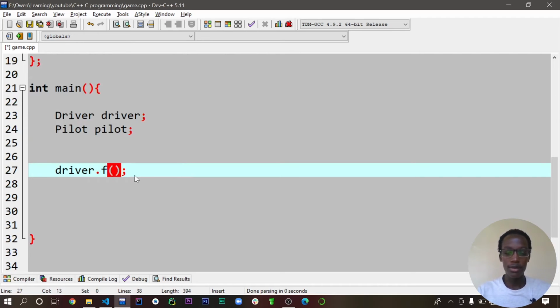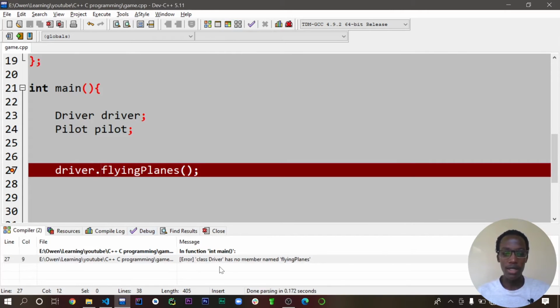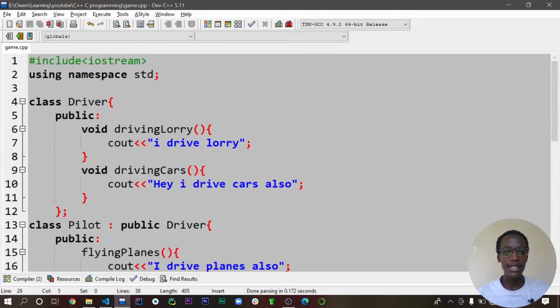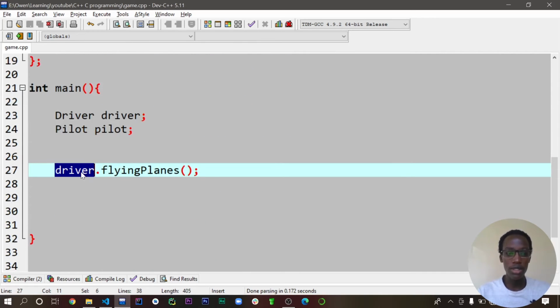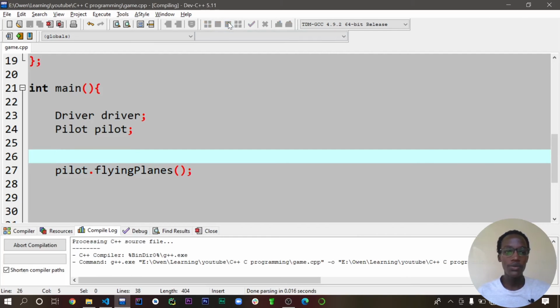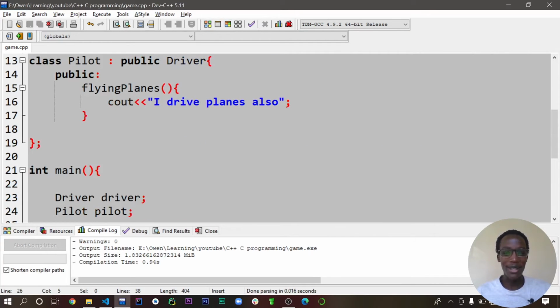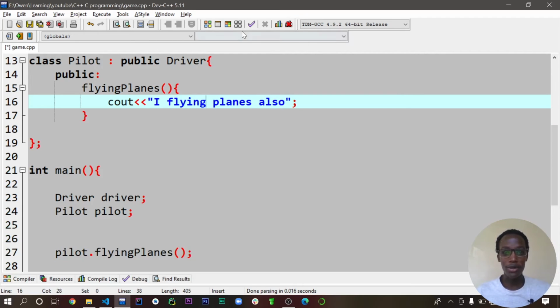So let's say flying planes. Let's run and see what could actually happen. You see that now the class has no member, because we are giving a method, a function, that's not in the superclass. But when we say pilot dot flying planes, let's see, it says that I drive planes also. Not driving planes, but now let's say flying planes, so that it at least becomes something reasonable. So you can have that.